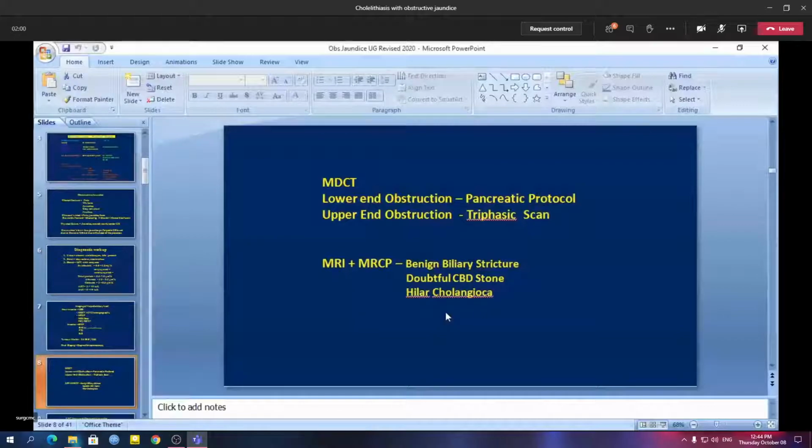So the ultrasonography cannot see the lower end of the common bile duct. However, with modern machines this disadvantage has been overcome. Modern machines are very good at diagnosis of common bile duct stone, even at the lower end. Even then, if doubt exists, we can ask for MRCP with MRI.